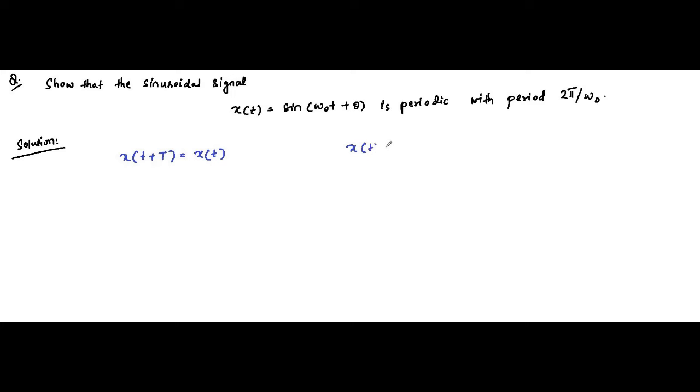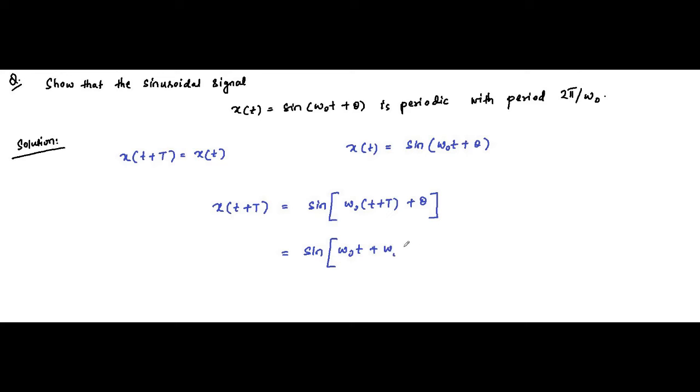So here x(t) is equal to sine(omega subscript o t plus theta). x(t plus capital T) is equal to sine(omega subscript o (t plus T) plus theta), which is equal to sine(omega subscript o t plus omega subscript o capital T plus theta), or we can rearrange it and write it as sine(omega subscript o t plus theta plus omega subscript o capital T).